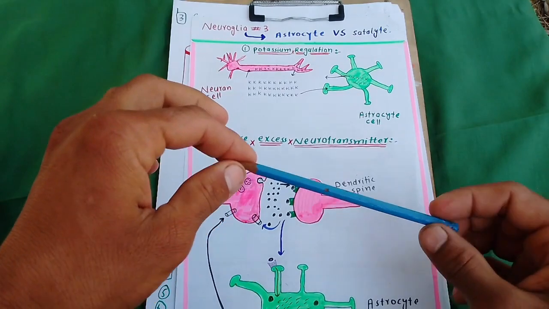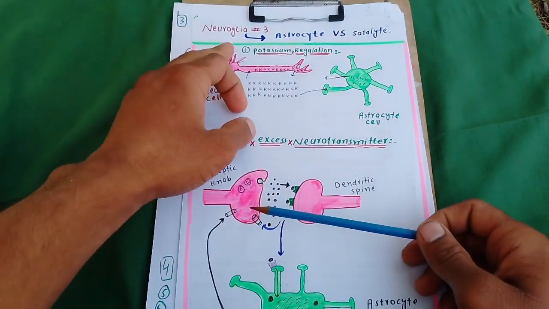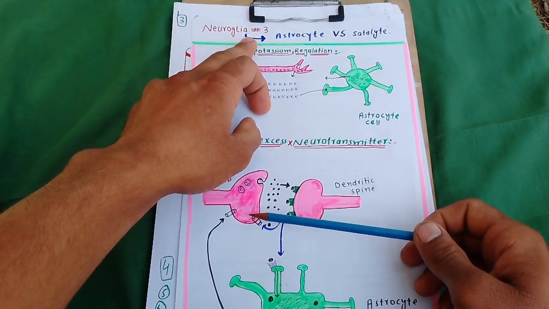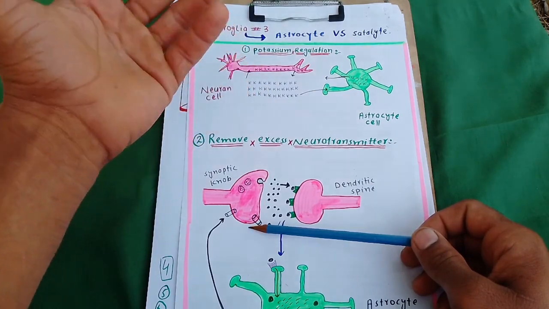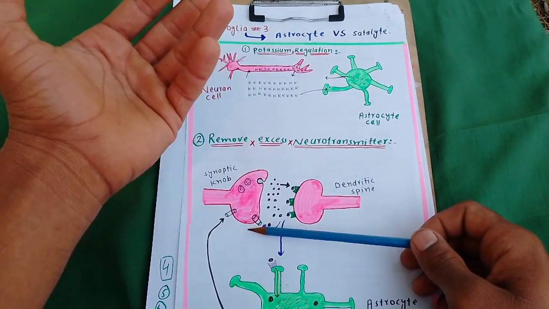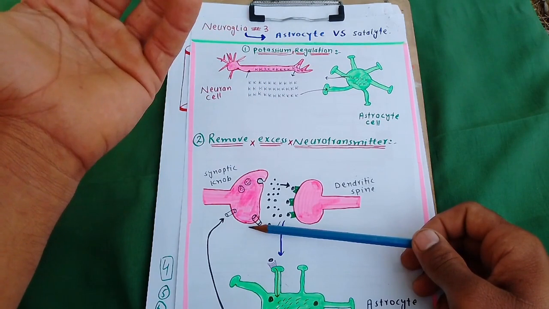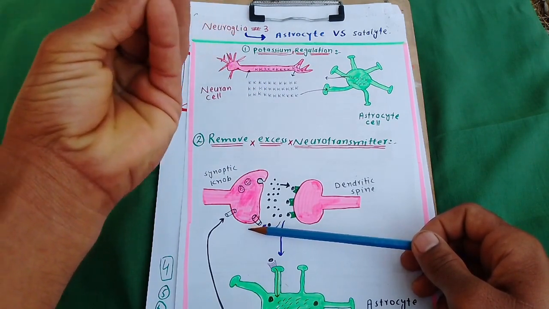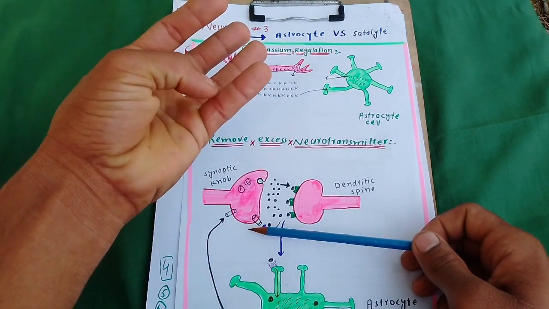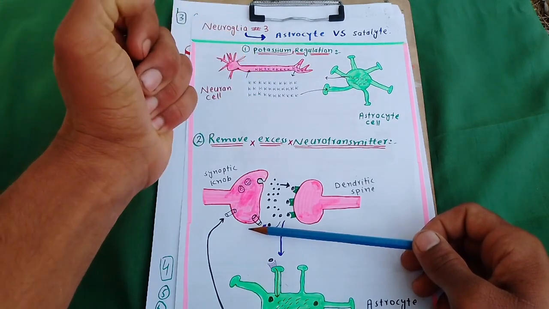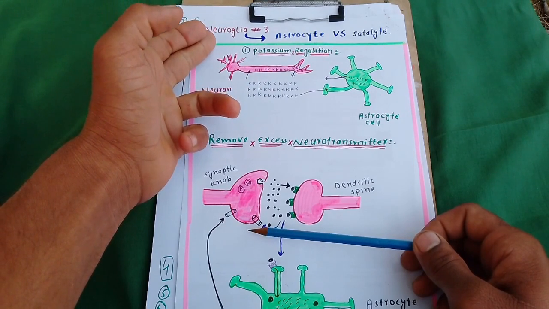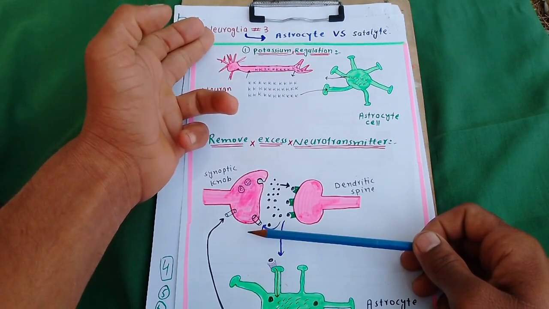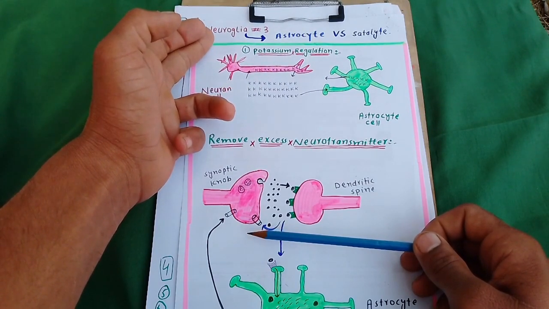As we know from lecture number 1, this is lecture number 3 of the neuroglia. From lecture number 1, we know that astrocyte and satellite cells are types of neuroglial cell. What is a neuroglial cell? Neuroglial cells are the supporting cells of the neuron. There are two types of cell in the nervous system: one is the neuron and the other is the neuroglial cell. So these are the supporting cells. The neurons are the impulse generating cells, but these are non-excitable cells.